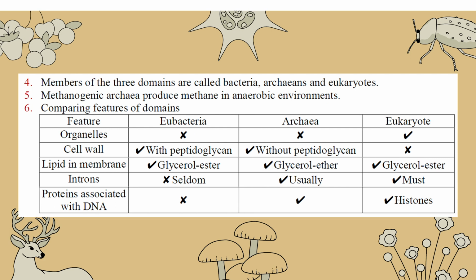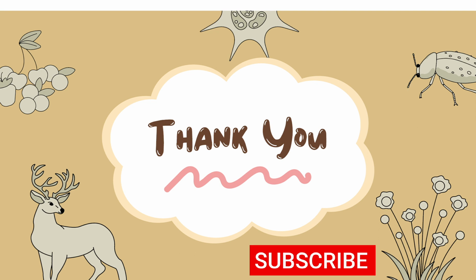And then the 3 domains have different features, so you don't need to exactly remember them. It's hard to remember. They are facts, and you can Google them easily. So maybe in the examination they will show you this one, and then you have to discuss or distinguish between them. And another technical term: intron was mentioned, a lipid in the cell membrane, and then a protein associated with DNA was histone. We'll learn it very soon. Are you excited? We'll learn it very soon.